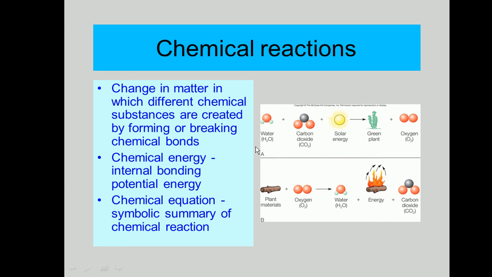Now here is an example of a very typical chemical reaction. This is photosynthesis. What do plants do? They take carbon dioxide from the environment and water from the soil, and with the help of solar energy, the sun's energy, they make carbohydrates, which is food for them and also food for us, and they also give us oxygen. This is a chemical change in which you start with something and form something different. The plants start with carbon dioxide and water, and they make carbohydrates.